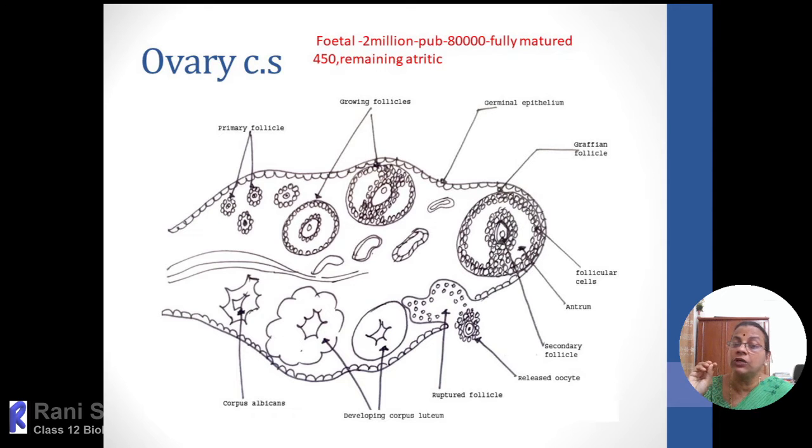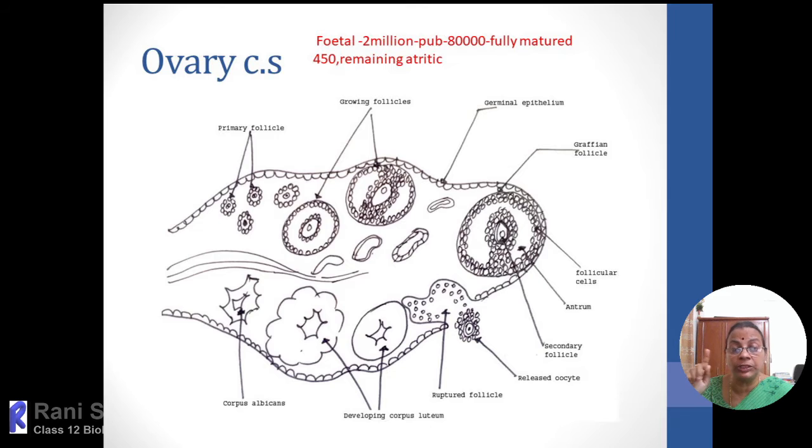The primary follicles will enclose the sex cell, which is called the primary oocyte. What makes the difference between primary, secondary, tertiary and Graafian follicle? Up to that, the primary follicle which encloses the primary oocyte will be arrested at the stage of meiosis 1, prophase 1 and diakinesis.